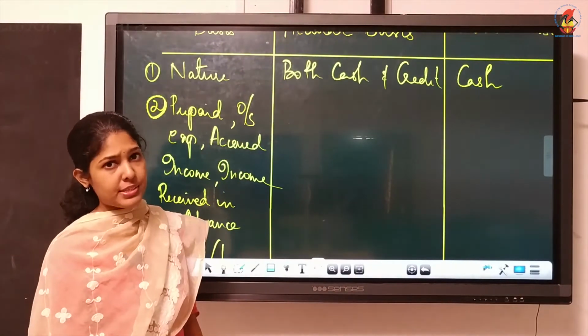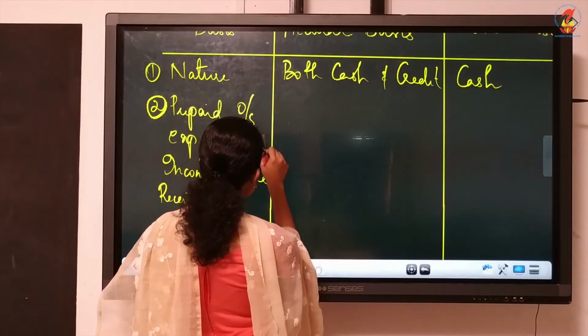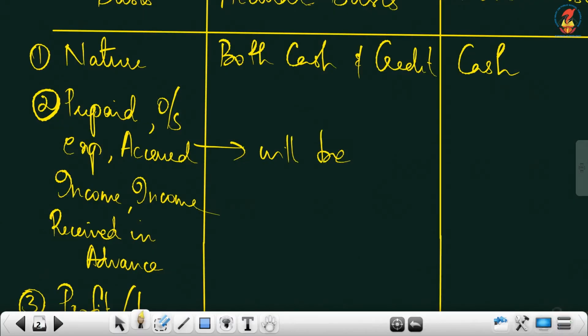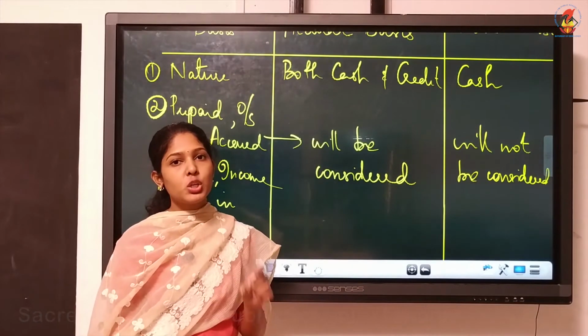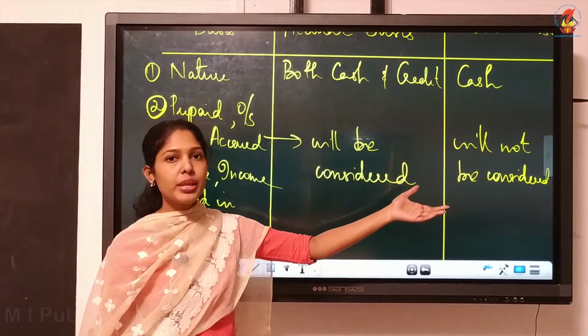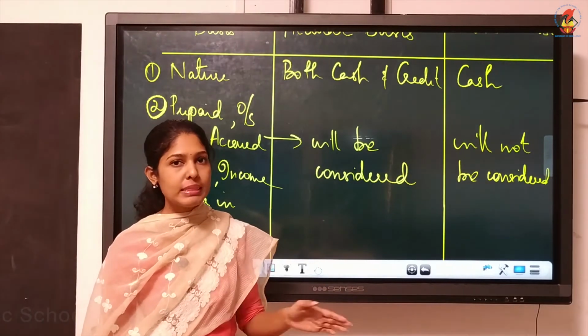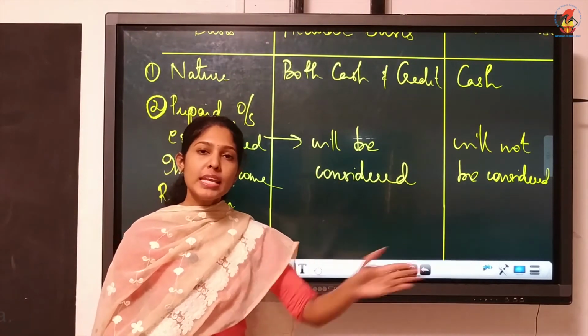So, if we are following accrual basis, all these adjustments will be considered. That means we will consider prepaid expense, outstanding, accrued incomes and income received in advance. Whereas under cash basis, only when the payment is made, only when the amount is received, you will be recording the transaction. So prepaid items, outstanding, accrued incomes, income received in advance, all these will not be considered because all these are like adjustments. Prepaid means before the date you paid.